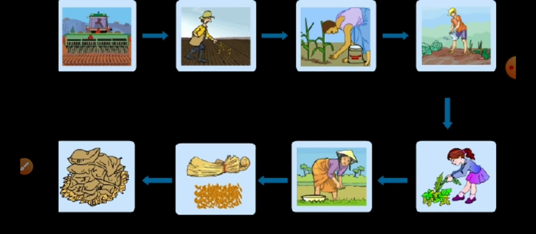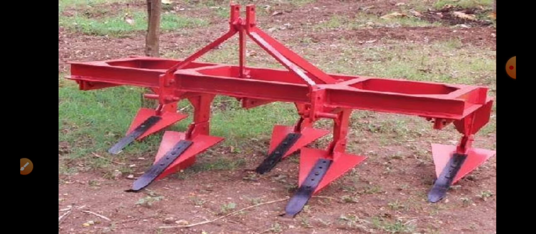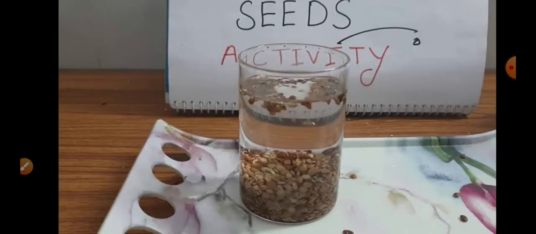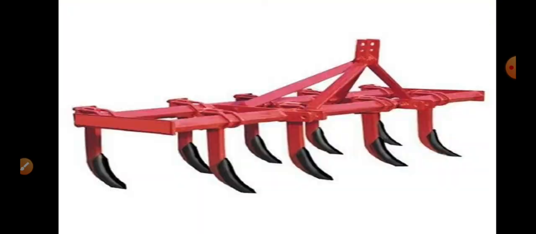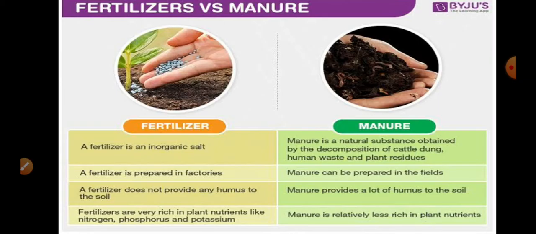So we are supplying nutrients to the soil for the proper and healthy growth of plants. That is your manuring. So in this manuring, some natural methods like field fallow method. Yes, these are some of the steps we covered in our earlier class, that is preparation of soil, seed sowing, everything. So now here we are talking about manuring.